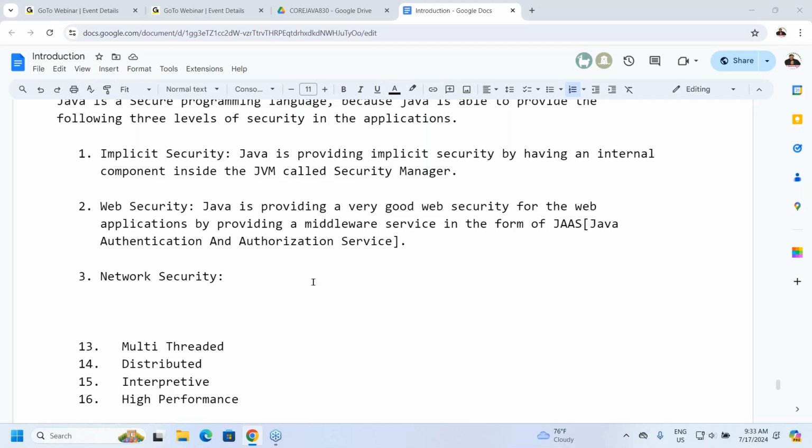When I click on the login button, what will happen? My username and password must be transferred to the server side application. The server side application has to take my username and password.